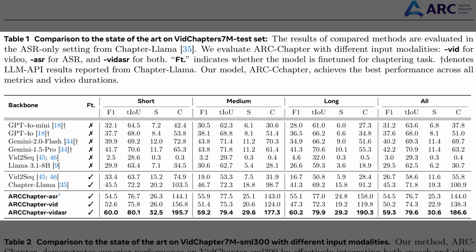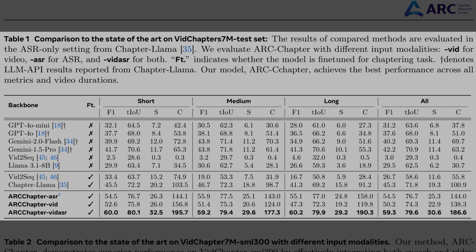Table 1 shows that the new chaptering model clearly outperforms all prior systems on the VidAtlas 7M benchmark. The table compares short, medium, long, and overall videos using F1 for boundary accuracy, temporal overlap, a structure quality score, and a captioning score. Across every duration range, the ARC Chapter version that uses both video and automatic speech recognition achieves the highest scores, which means more precise cuts and better textual descriptions.